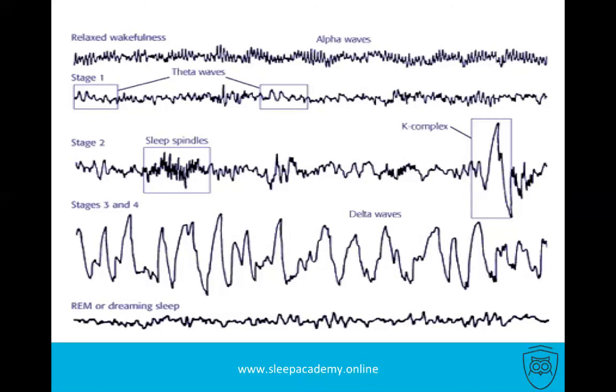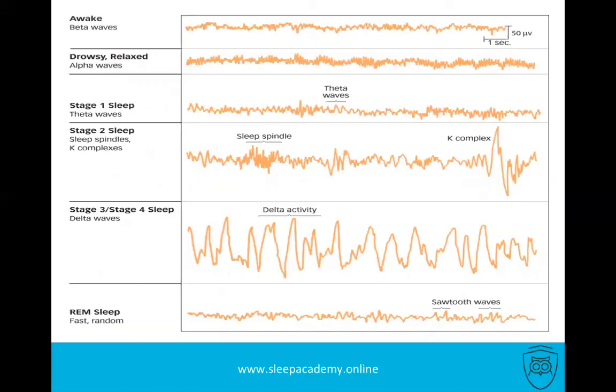This would be about a 30 second epoch. In here we can also see the stage of wakefulness, because you can see beta waves. This is what it looks like, and there is a measurement of 1 second. So you can see this is about 30 seconds or even less. And when we're drowsy, relaxed, we are in alpha waves, and that's what it looks like on our EEG. And in stage 1, it looks a little bit slower.